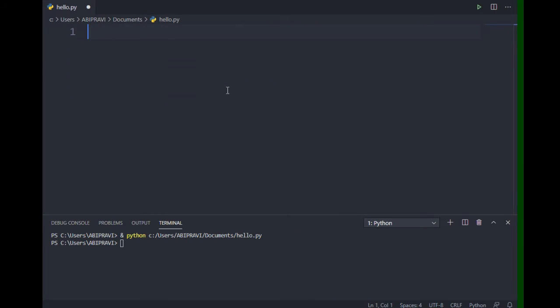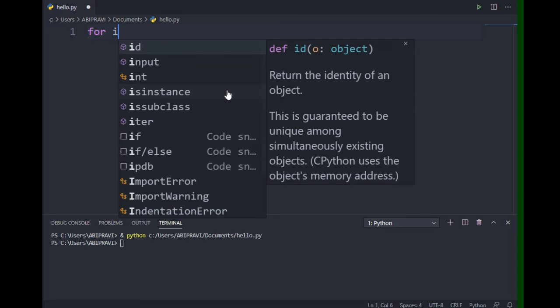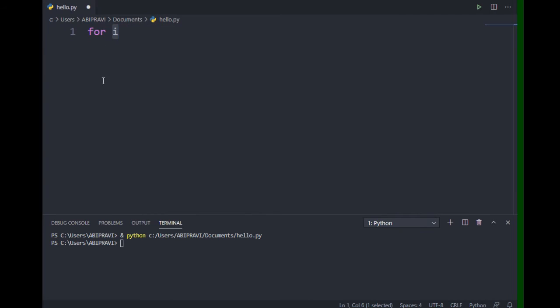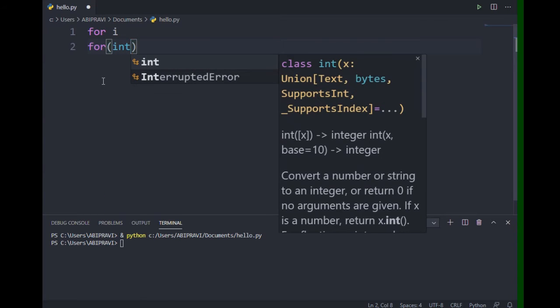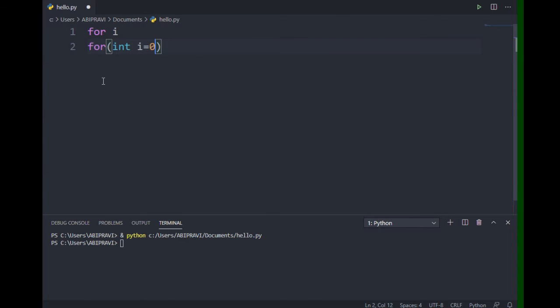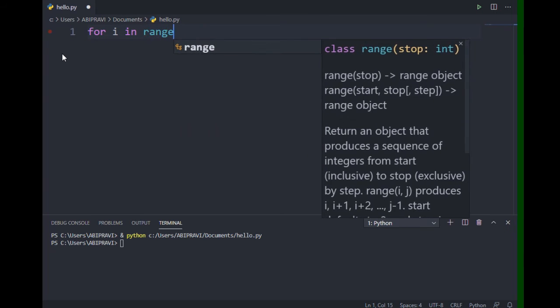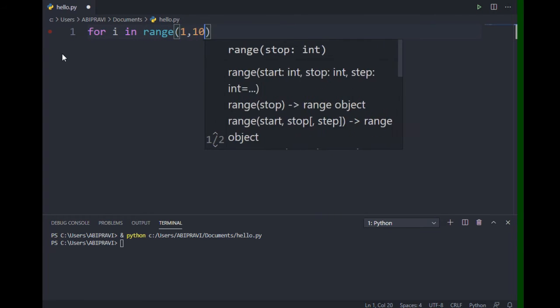After that, for is the keyword of the for loop, and i is the variable initialization. In C++, for example, we need to write for int i equals 0. Here, in means the variable i takes values in the range of 1 comma 10.